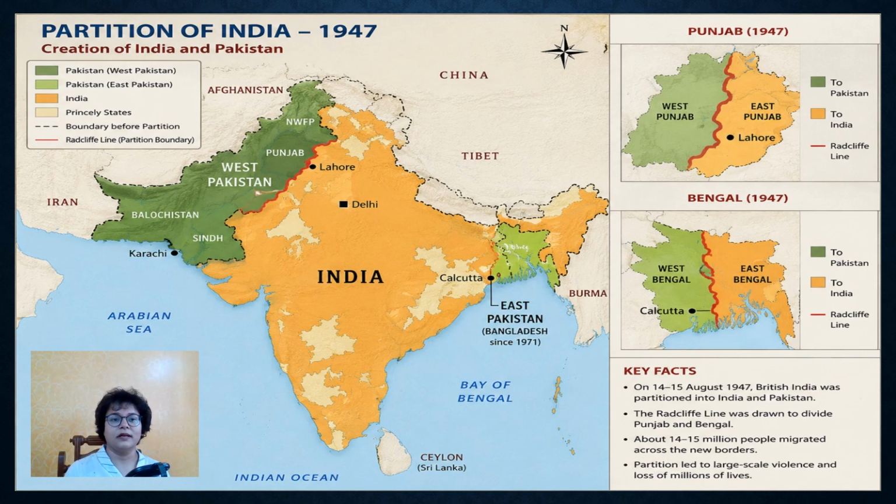Have a look at this map, the Partition of India map 1947. Look at this. On the west side, you have West Pakistan, a combination of Northwest Frontier Province, Punjab, Baluchistan and Sindh. And East Punjab was joined into India. On the east side you have East Pakistan, which is basically East Bengal. And in 1971 it got separated and a new state was created, which is Bangladesh.